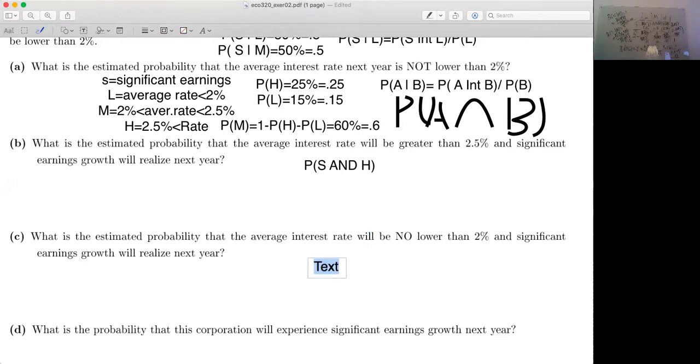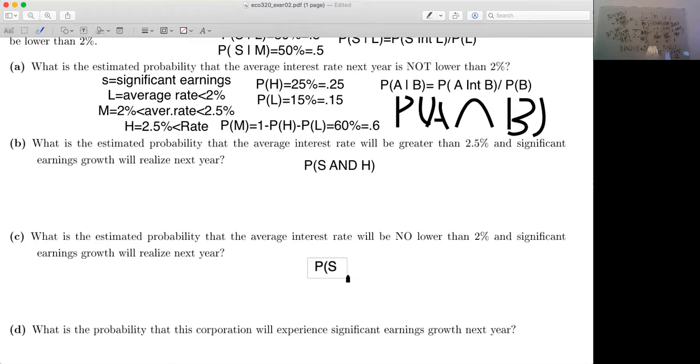This is the probability of significant earning given, I know it's not a conditional probability, but the interest rate is no lower than 2%. In other words, the interest rate is greater than, including 2% and 2.5% or higher.